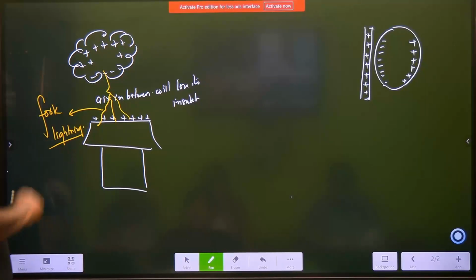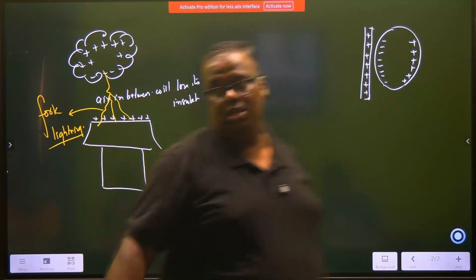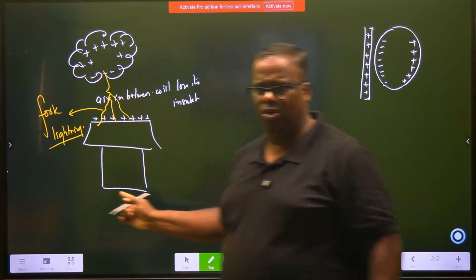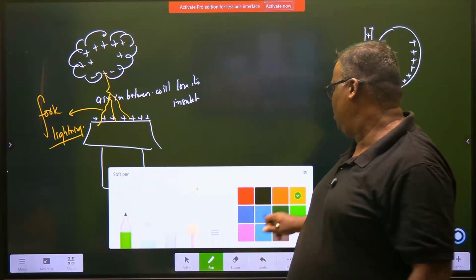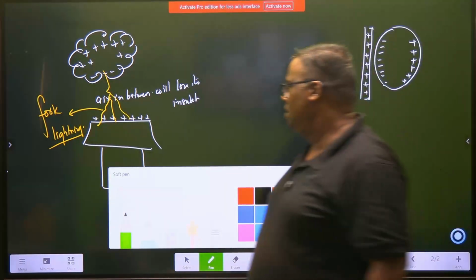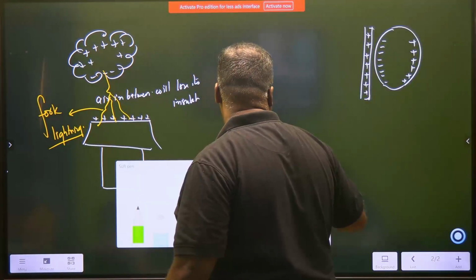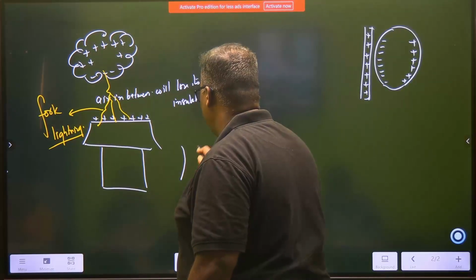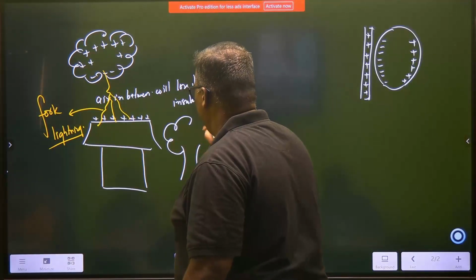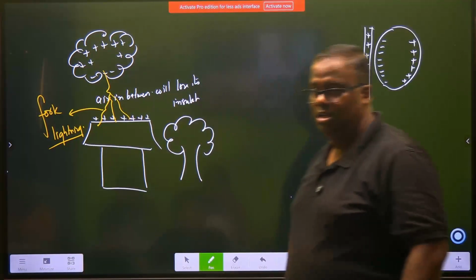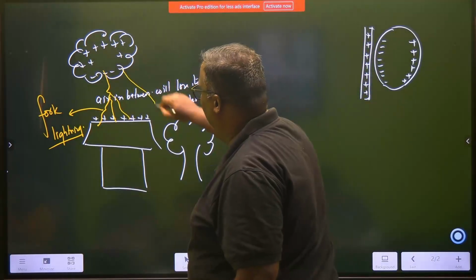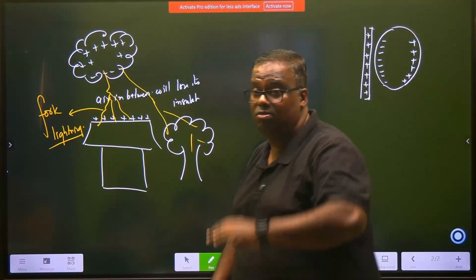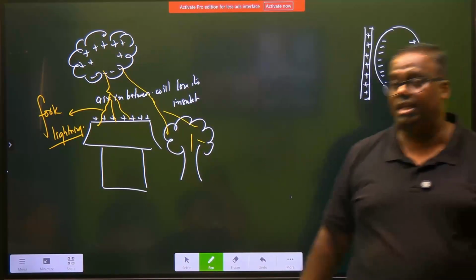Whenever lightning happens between clouds, it is a sheet lightning. Whenever lightning happens between cloud and anything on the ground, और ये किसी भी चीज के ऊपर हो सकता है. Not necessarily that this will happen only on this particular house. It can even happen, and in villages this causes havoc. ऐसे कोई tree रहेगा ना, banana trees are very prey to it. और हमारे टाइम में बचपन में बड़ा common है. Nobody is allowed to go outside. It will fall on this tree, and the tree will be turned to ashes in seconds.